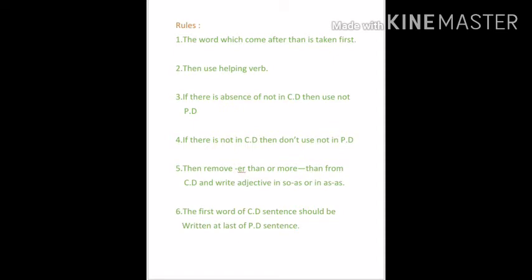Number fifth, then remove er than or more than from the comparative degree sentence and write the adjective in so dash as or as dash as. Number six, the first word of the comparative degree sentence should be written at the last of the positive degree sentence.